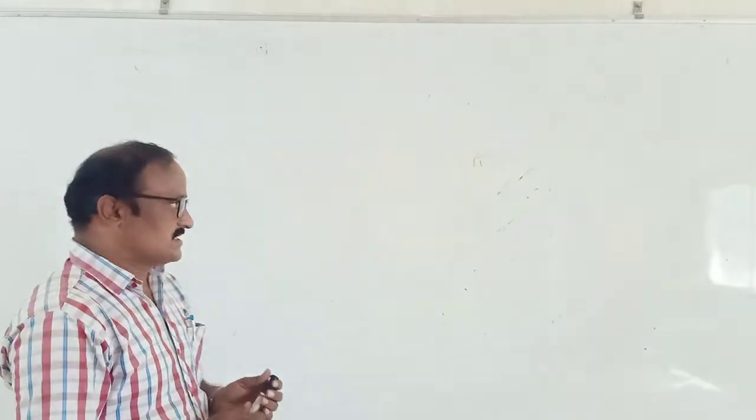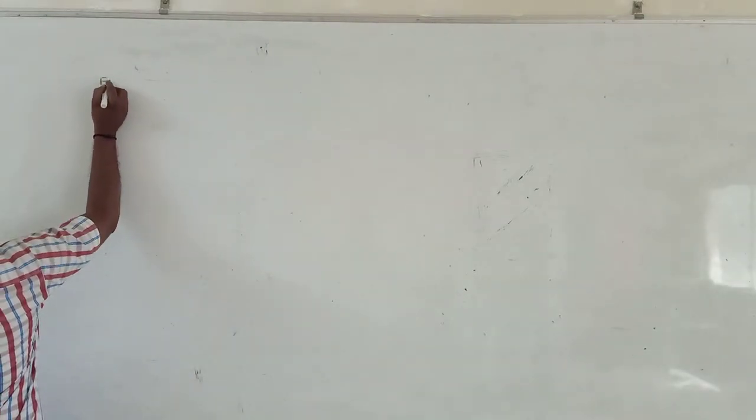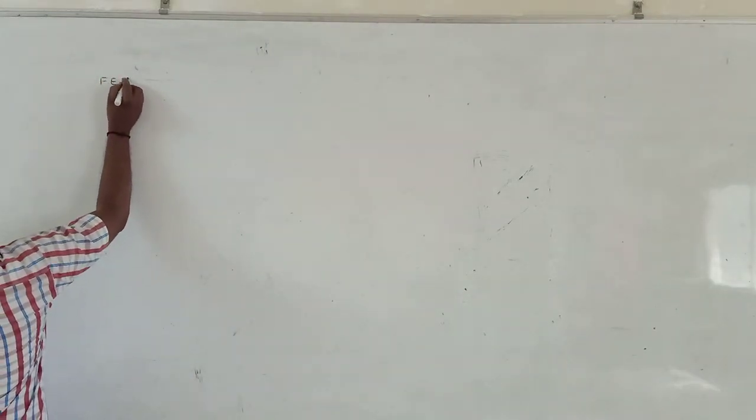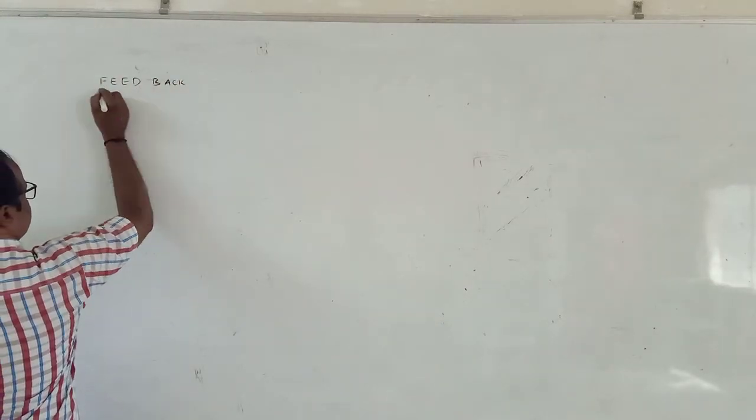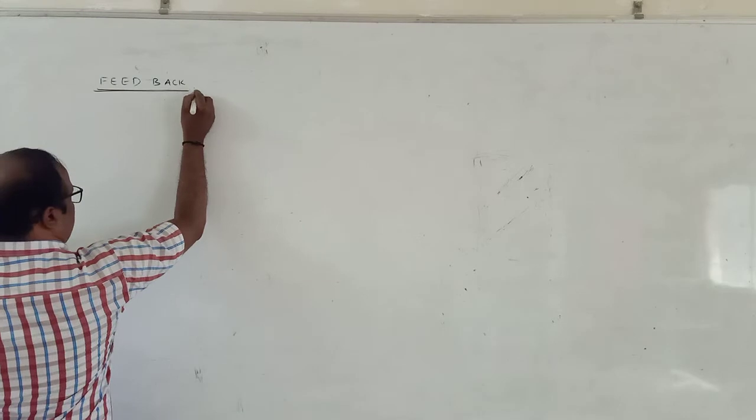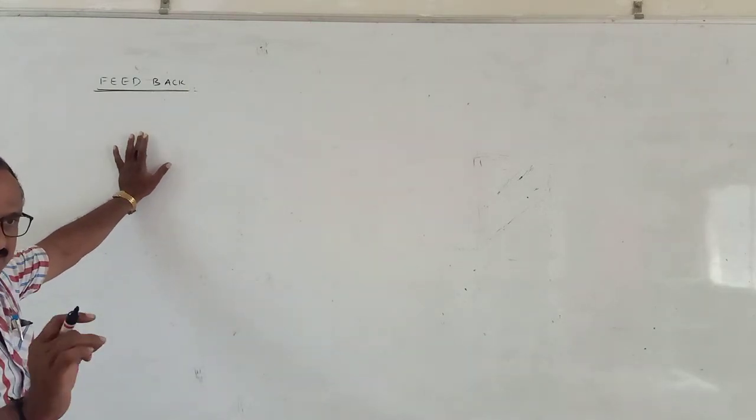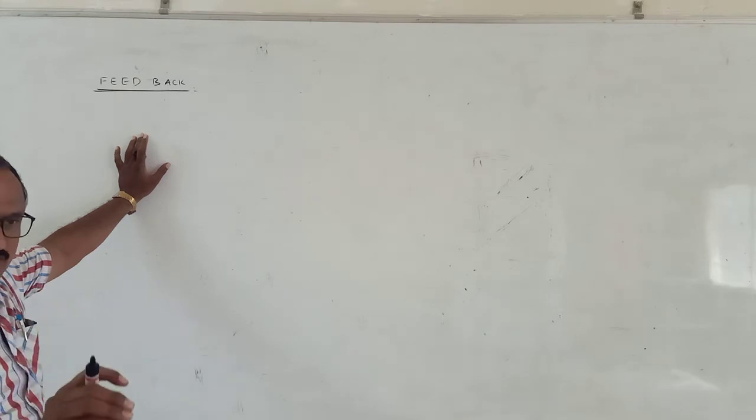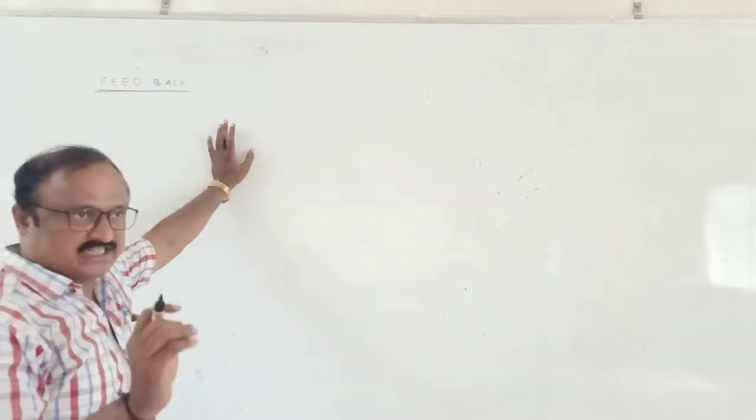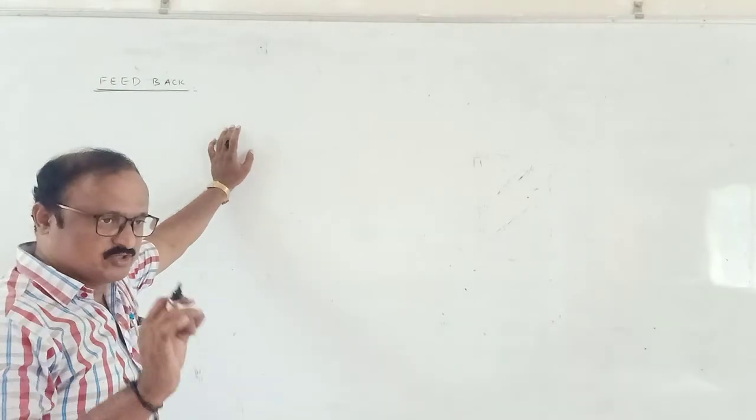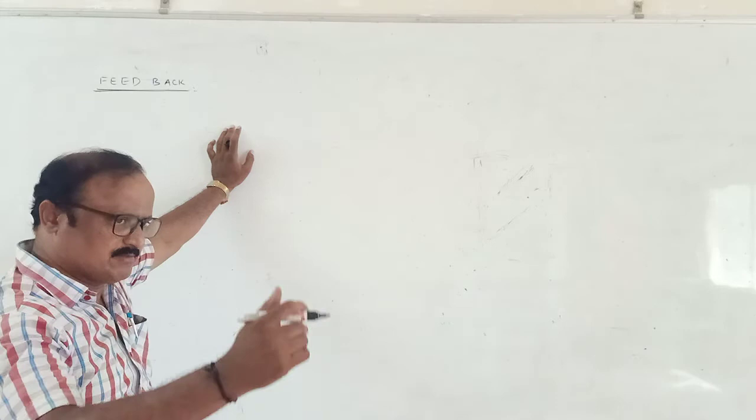So in this case, it's a very simple concept: feedback. Where do you observe feedback? Suppose some input signal is given to one electronic device. Suppose the input voltage is 10 volts. There is some output.